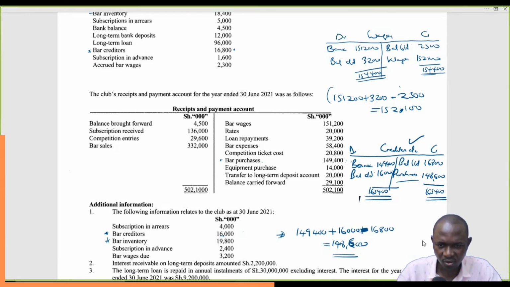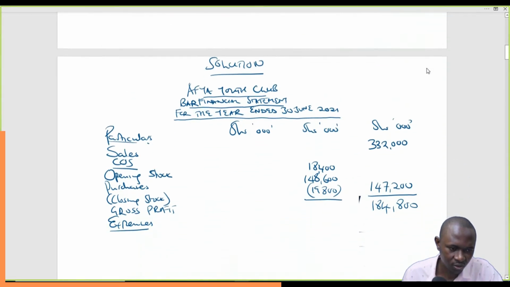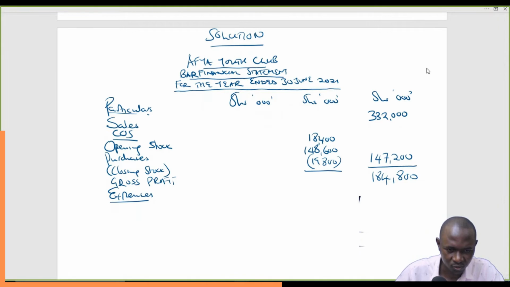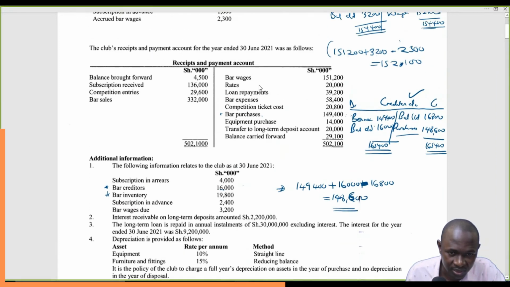But it's always very important that you understand first what you are trying to do. We've debited the wages account because this amount is from the bank, so it basically appears on the debit side of the wages account. That's how actually you're supposed to treat wages. Then this is an accrued, that's why it finds itself in the credit side. Okay, so wages 152,100. Have wages here, 152,100.